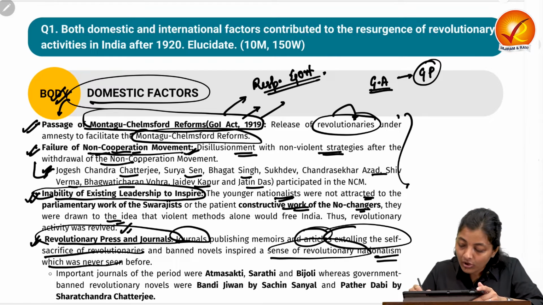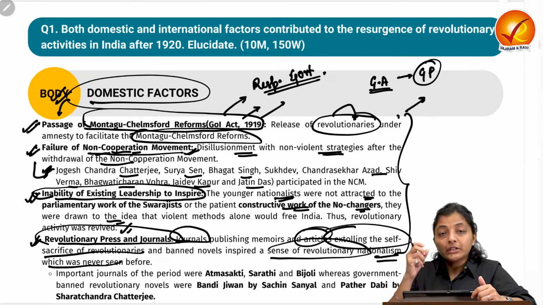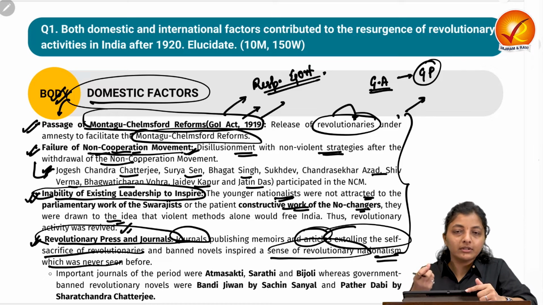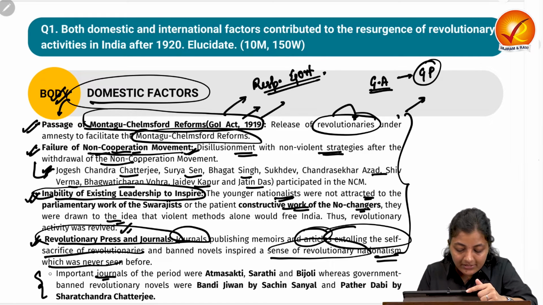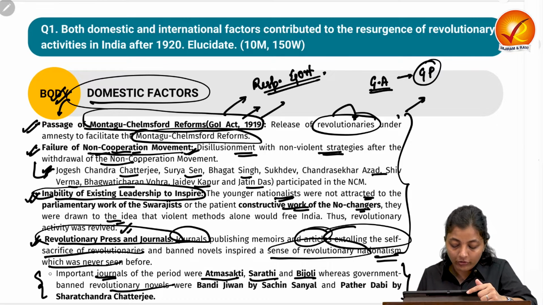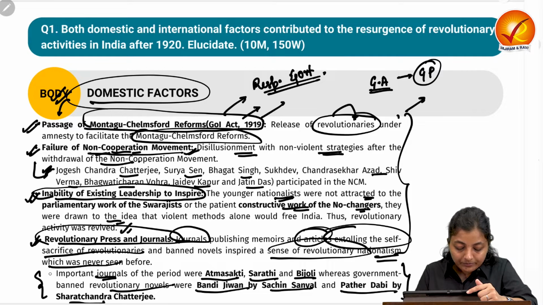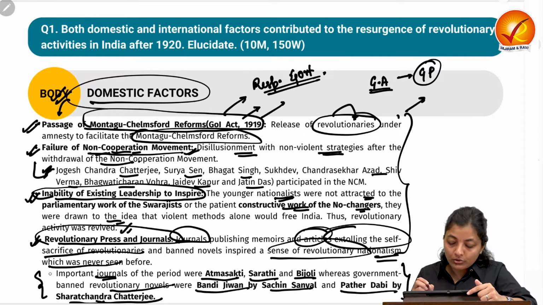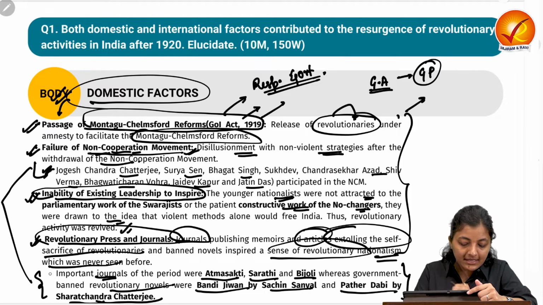So again, these are all the domestic factors that have led to the re-emergence or the resurgence of nationalist revolutionary activities in India. You can quote some examples of the important journals of that particular period. This is very important from the prelims point of view also. Like Atmashakti, Sarthi, Bijoli, and the government also banned some revolutionary novels like Bandi Jeevan by Sachin Sanyal and Pather Dabi by Sarat Chandra Chatterjee. So you can quote these examples.